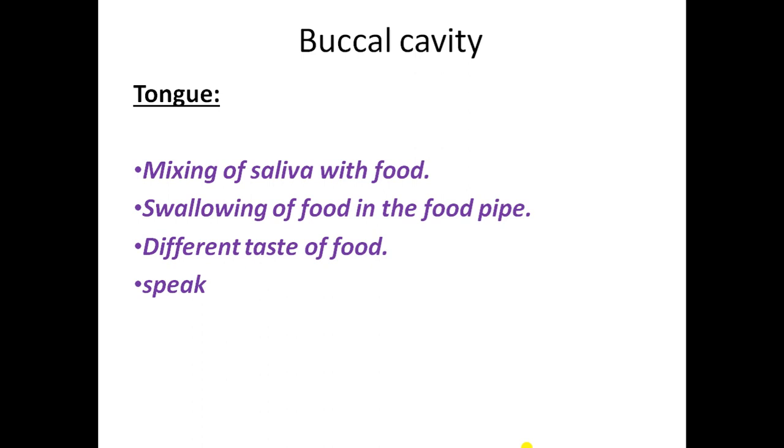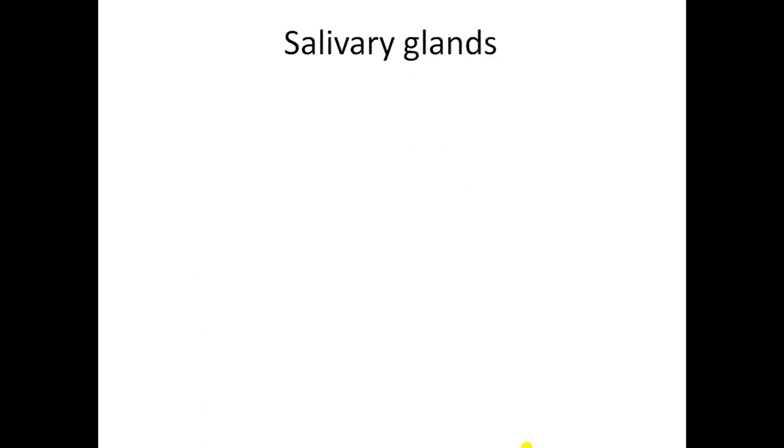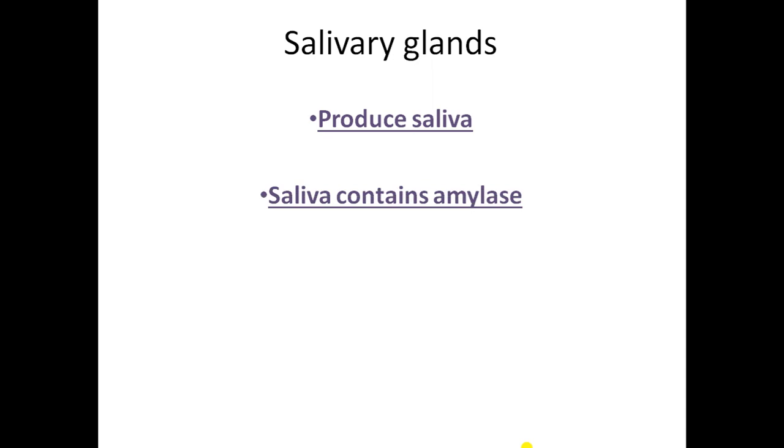Now after tongue we will learn about the third thing which is present inside the buccal cavity, that is the salivary glands. The salivary glands produce a liquid inside our mouth that is called saliva. Okay, students, the saliva contains an enzyme. First of all, I want to tell you that the name of the enzyme which the saliva contains is called amylase. What actually is an enzyme?